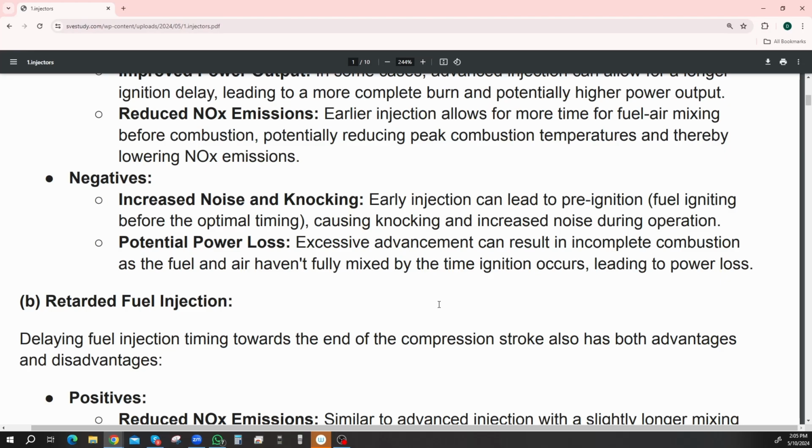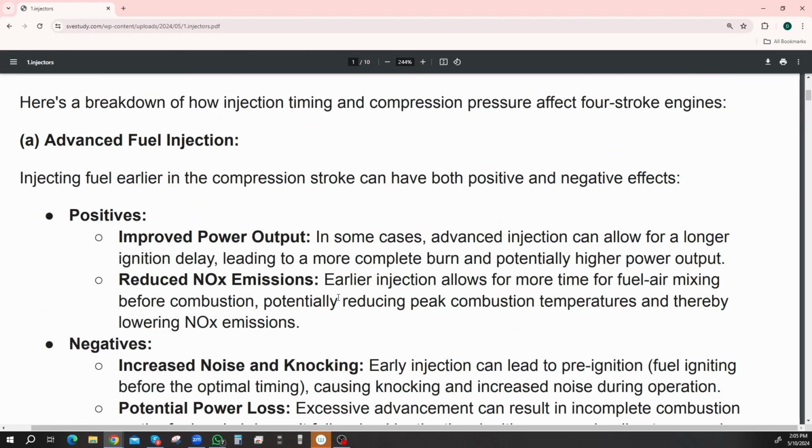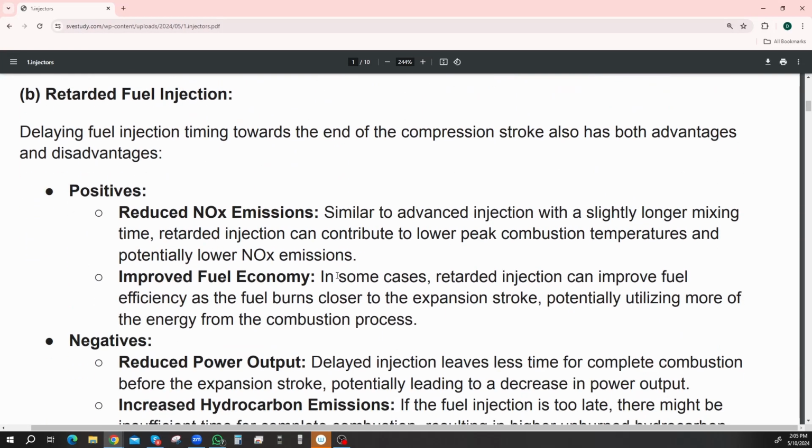What are the effects of retarded fuel injection? So this is a little bit too late when you do the fuel injection. Delaying fuel injection timing towards the end of the compression stroke also has its advantages and disadvantages. The positives are reduced NOx emissions. Similar to the advanced injection with a slightly longer mixing time, retarded injection can contribute to lower peak combustion temperatures and potentially lower NOx emissions.